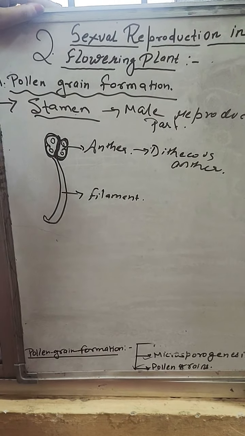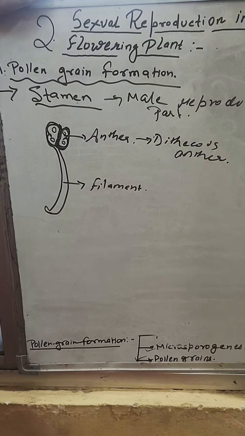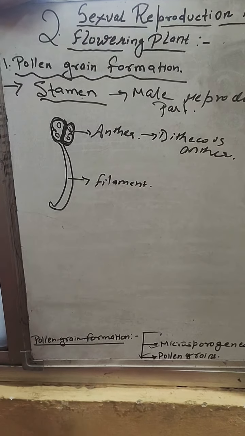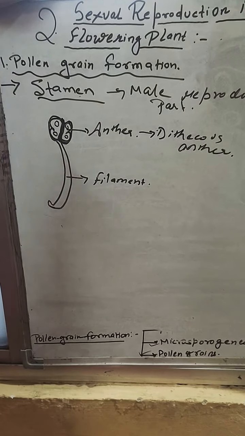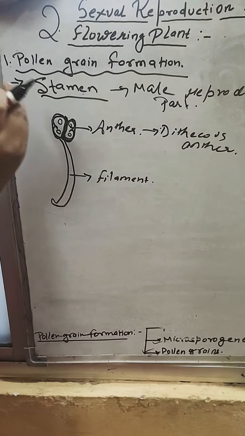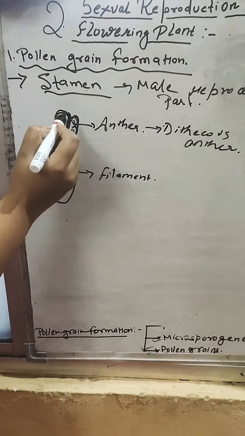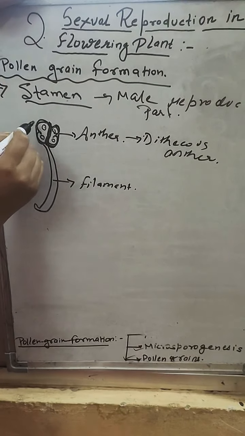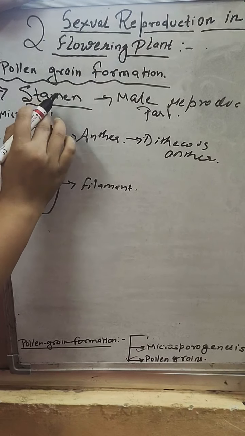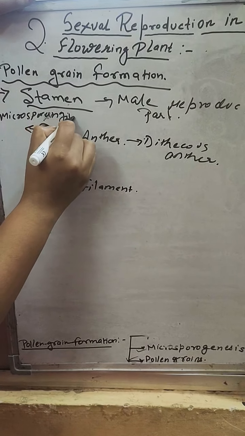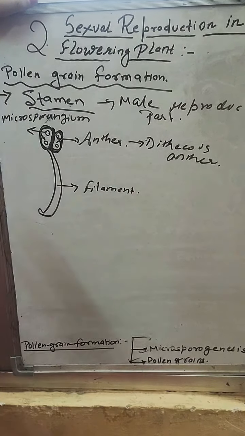एक anther है, bilobed structure. हर एक लोब में तुम्हारे 2 थीका हैं, इसलिए we are saying dithecous anther. Within this anther, 4 microsporangia are produced. 4 means 2 at each lobe. 1, 2, 3, 4. So these are microsporangium, which on further development become the pollen sac, and within this microsporangium various pollen grains are there. So this is the structure of the anther.